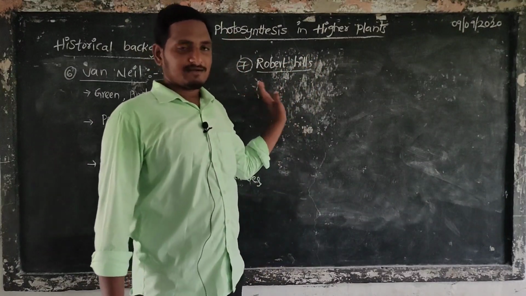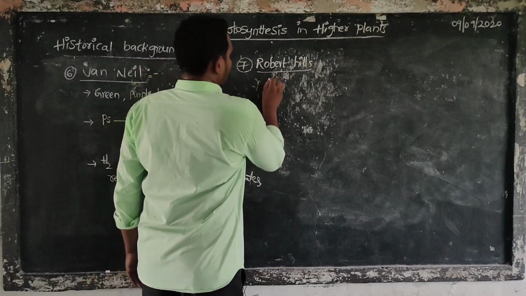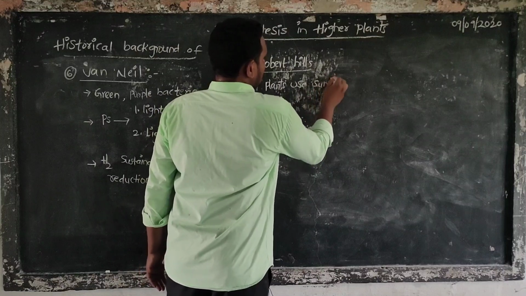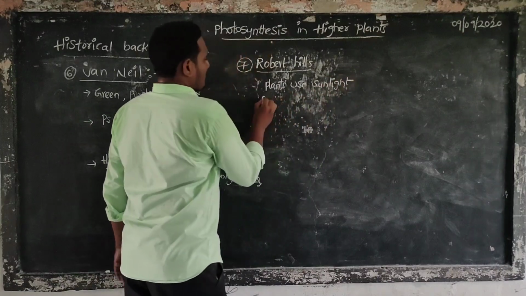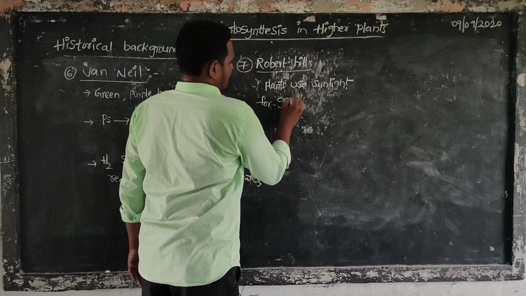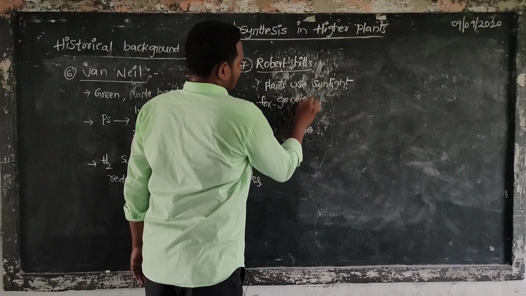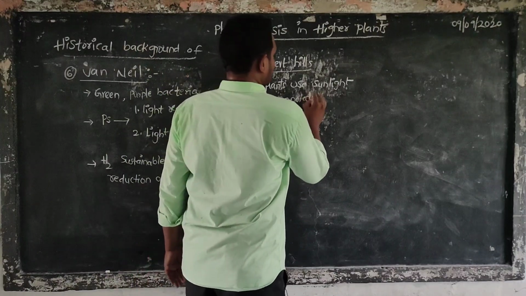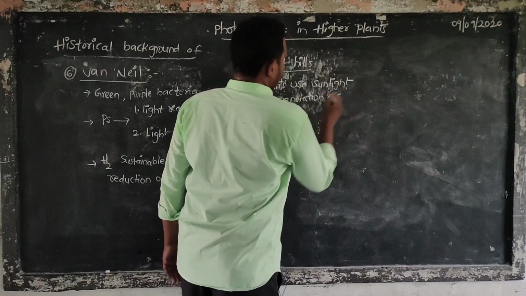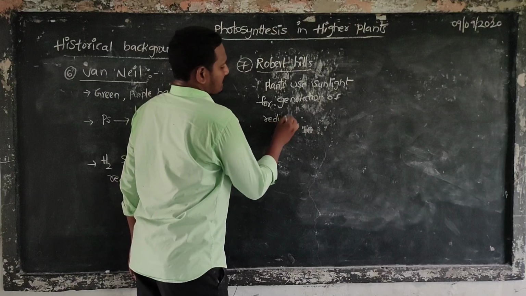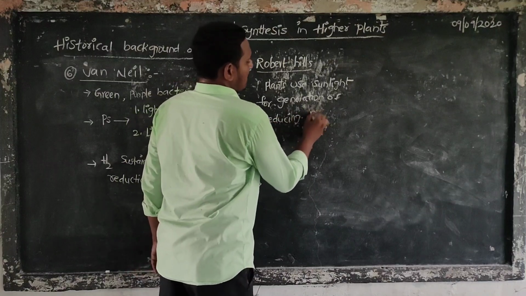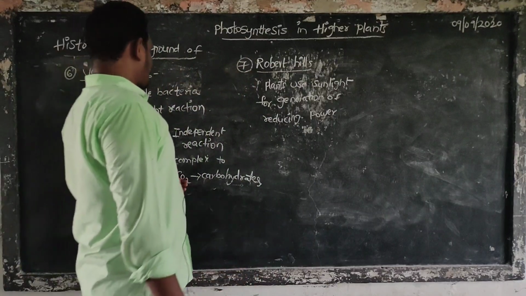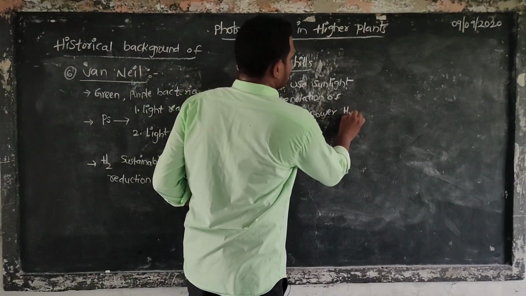According to this scientist, plants use sunlight for the generation of reducing power, meaning hydrogen.